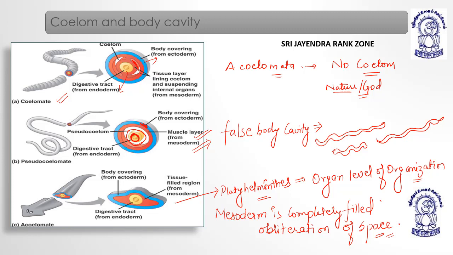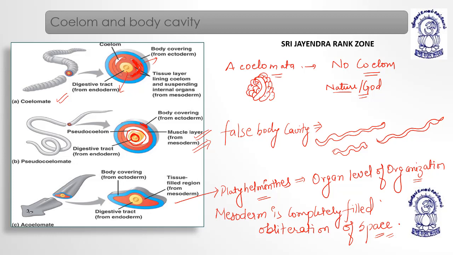This space is the coelom, and this space is externally and internally surrounded by mesoderm. It means this is the space and it is lined by the cells of mesoderm on both sides. On both sides, right? Understood?